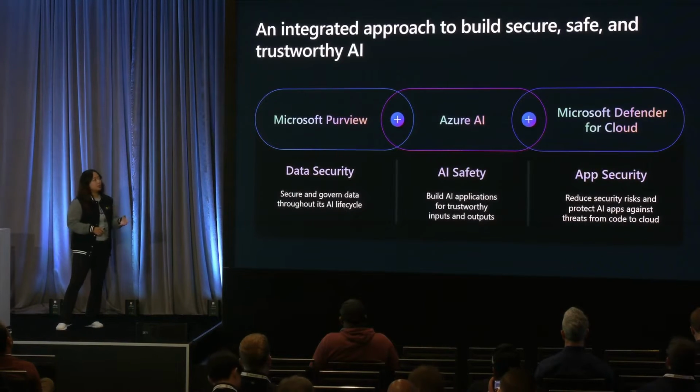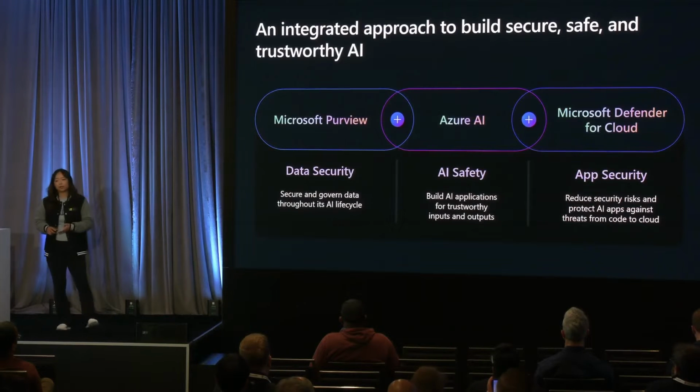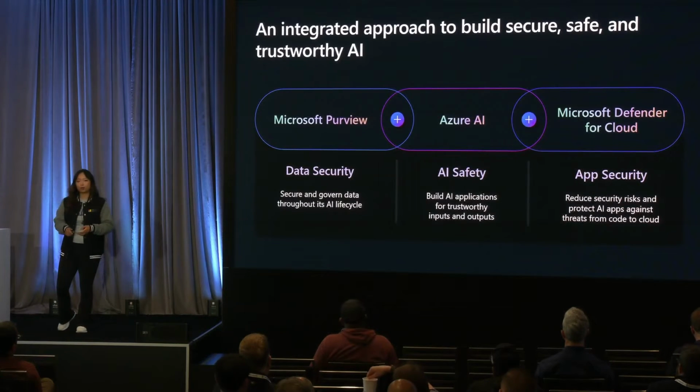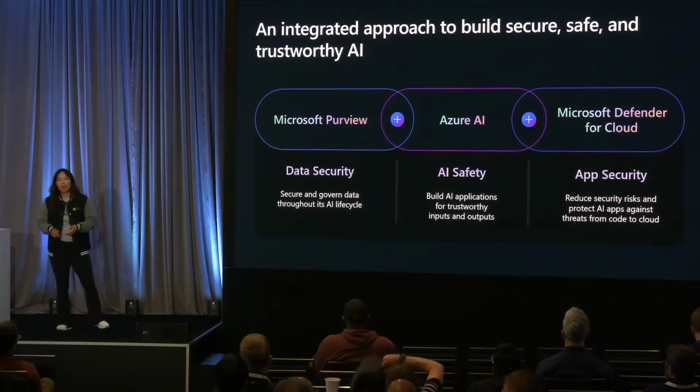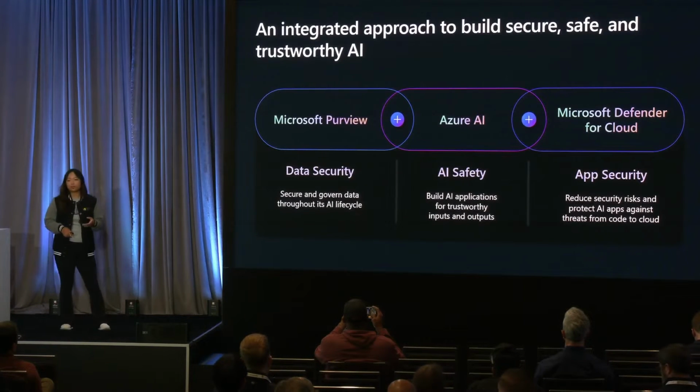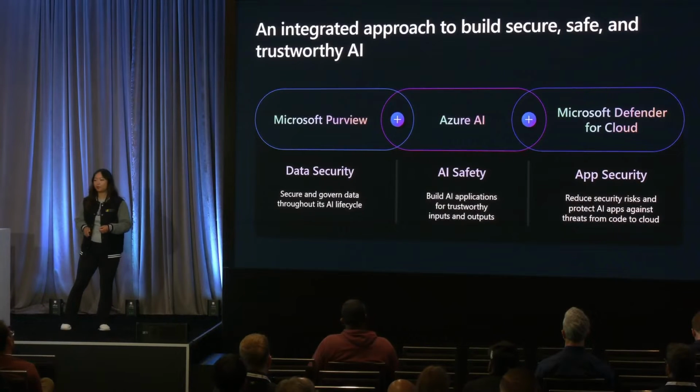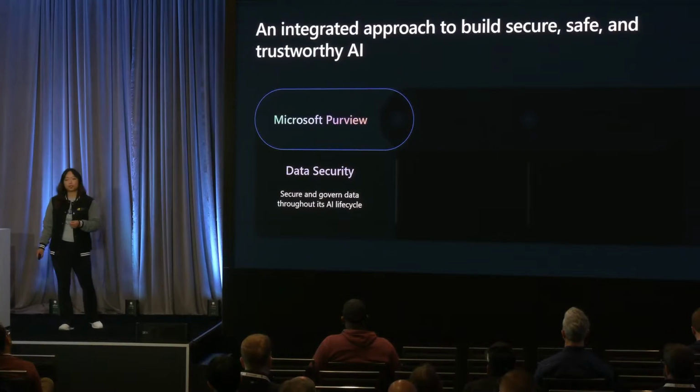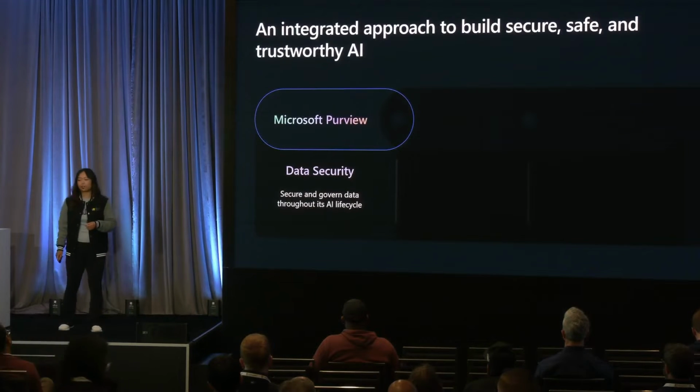Our combination of 3 services is what helps you get here. We have Microsoft Purview for data security, Azure AI for AI safety, and Microsoft Defender for Cloud for app security. Now, there's a whole lot to cover in this space. So today, we'll focus on Microsoft Purview for data security and how we can bring data security to your AI application.